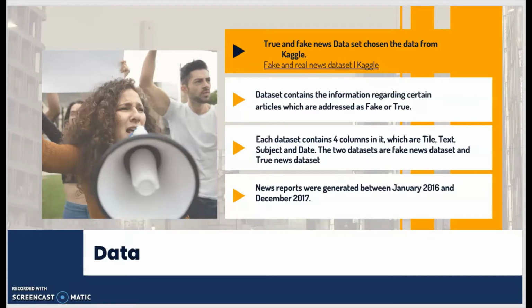So moving forward with the dataset which we have used in this project, it is taken from a public dataset from Kaggle. The link for the dataset is given here. The dataset contains two types of data, such as true data and the fake data. Each dataset contains four columns, which are the title, text, subject, and date. The two datasets are the fake news dataset and the true news dataset, and these news reports were generated between January 2016 and December 2017.